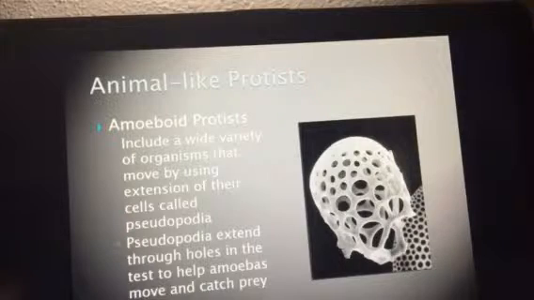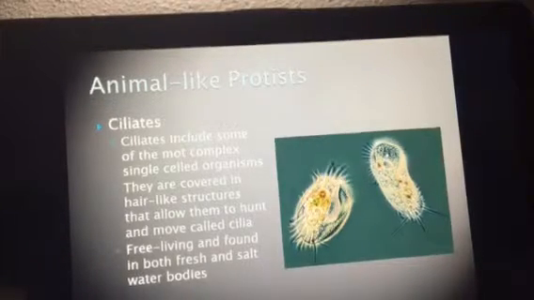They are able to engulf their food. They move through an extension called a pseudopod, which is known as a false foot. The pseudopod will extend, and it also allows them to catch their prey, so they're able to engulf it, kind of like a big Pac-Man mouth, and they'll engulf around it. And so they're able to take a lot of those in. So amoeboids are one of those really cool ones.